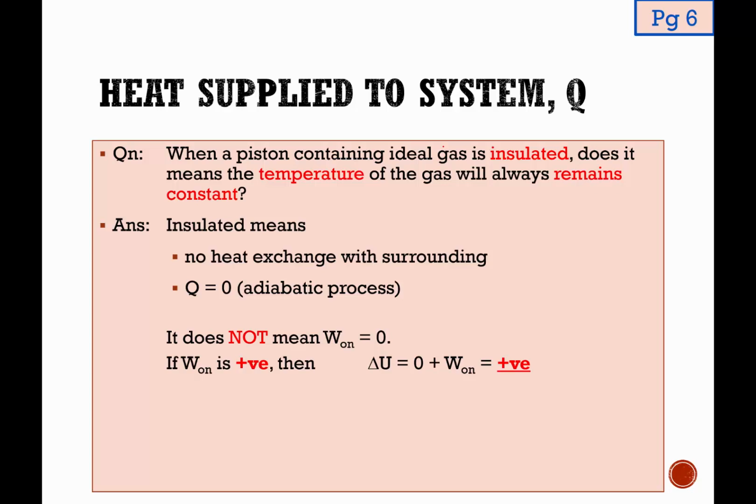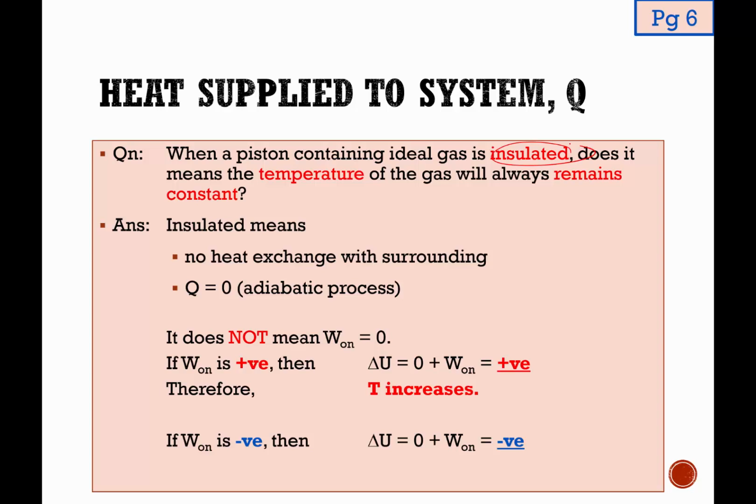And if we are talking about an ideal gas system, when delta U is positive, it means that it has gained internal energy, and that simply represents that the temperature must have increased. So despite the fact that it is a well-insulated system, if I do work on the gas, delta U will be positive. For an ideal gas, we are sure a gain in internal energy means that temperature has increased. And the converse is also true.